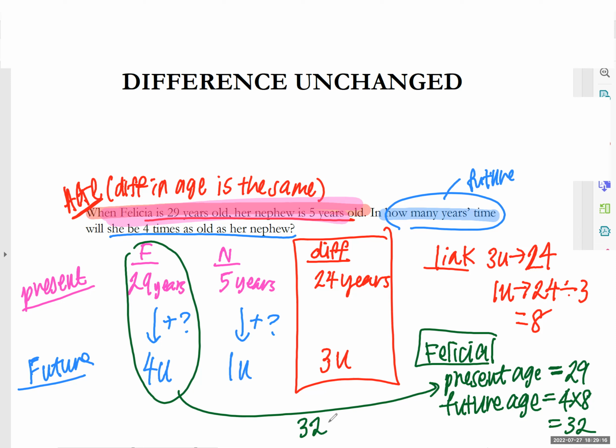We take the future age, which is 32, and what do we do with that? Because we want to find in how many years' time. Yes, we take 32 and minus away 29, and how much do we get? 32 minus 29? 3, yes. So the answer is 3. That is 3 years' time.